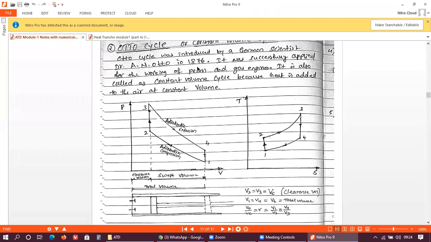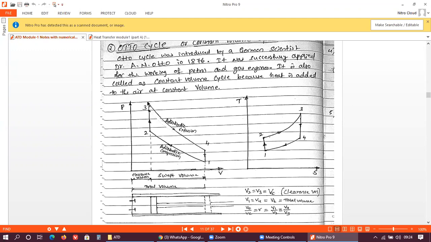So this gas engine as well as this petrol engine totally works on this Otto cycle, right? With the help of this Otto cycle, this petrol engine works as well as this gas engine, right? And at the same time, this cycle is called a constant volume cycle, right? Constant volume.